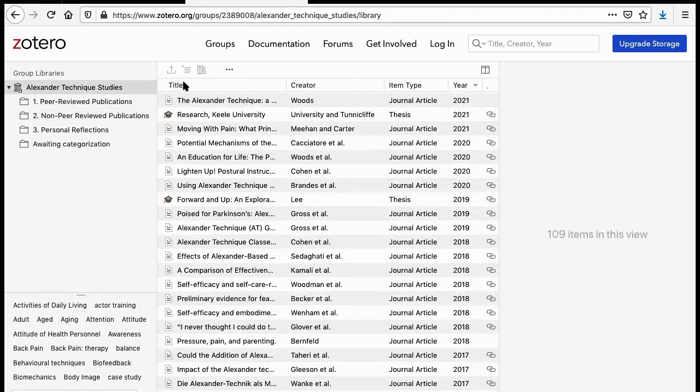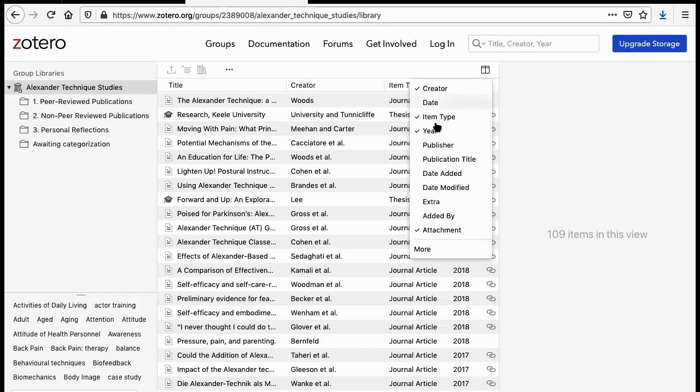Now, another way to look around is to take a look at these categories at the top. So we can see we have title, creator, item type, and year. Now your computer might be a little bit different, so you can actually personalize this for you by clicking on this little icon here, which is the column selector, and you can click on the different items that you want to have your research organized by on your personal computer.